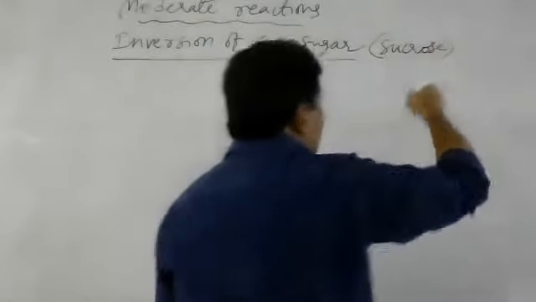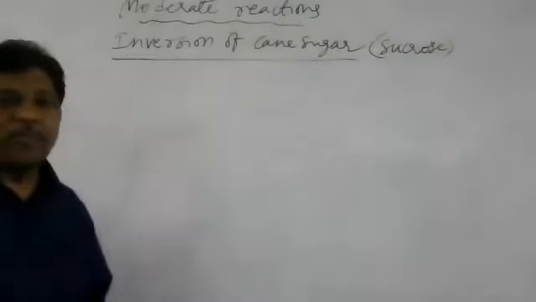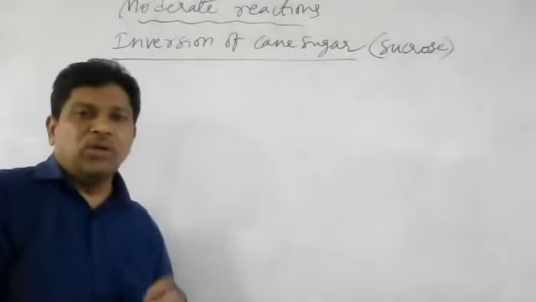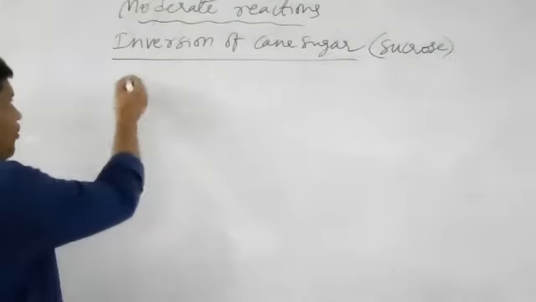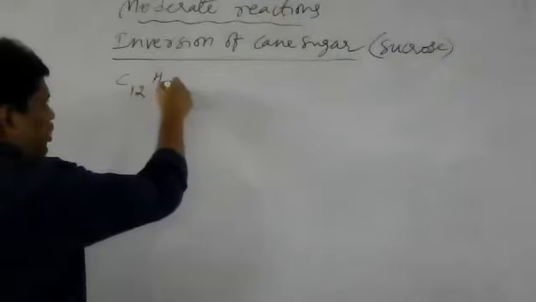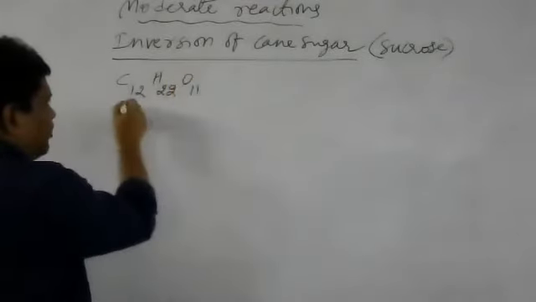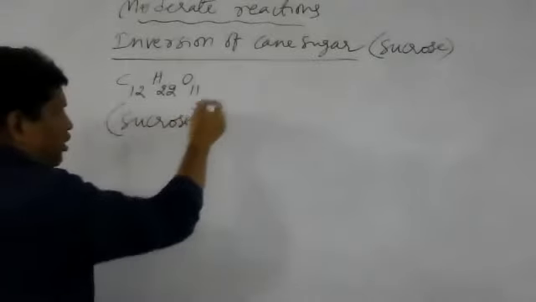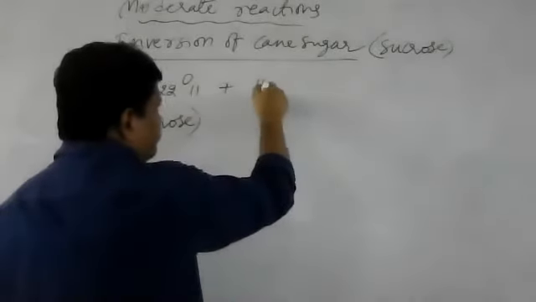Do you remember the formula of sucrose? C12H22O11. Now, this sucrose molecule interacts with water.